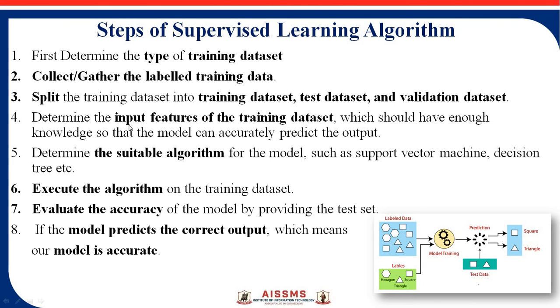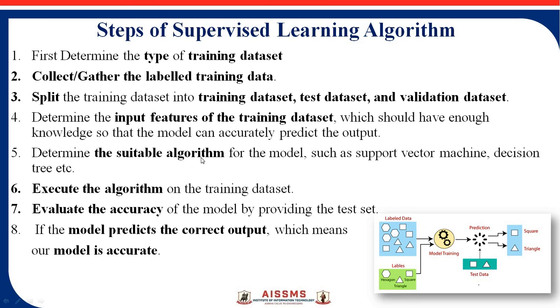The next thing is you need to identify the features of the training dataset. As I have already told, in the training dataset the features, means square has 4 sides, triangle has 3 sides. So these are the features. The machine identifies those features and stores all the results in the machine.